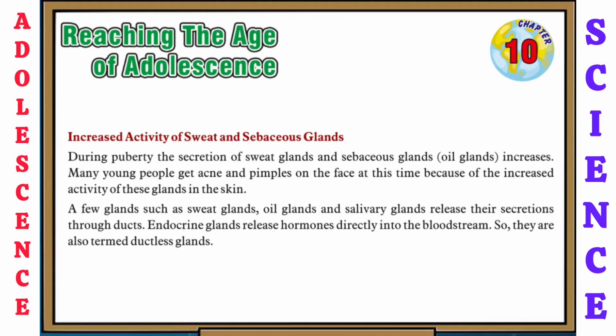So now let's see the next topic, that is increased activity of sweat and sebaceous glands. During puberty, the secretion of sweat glands and sebaceous glands, also known as oil glands, increases. Many young people get acne and pimples on the face at this time because of the increased activity of these glands in the skin. A few glands such as sweat glands, oil glands, and salivary glands release their secretion through ducts. Endocrine glands release hormones directly into the bloodstream, so they are also termed ductless glands.